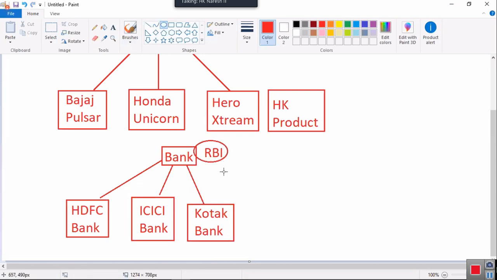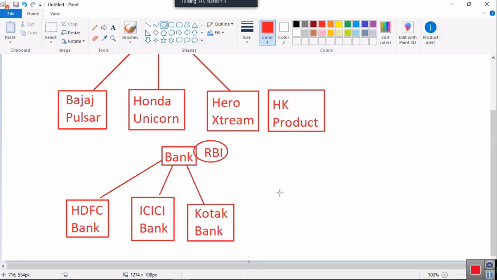Then RBI gives all the guidelines to Kotak Bank: by following these guidelines you can start the bank. After your bank is ready, let us know. Our inspection team will come and inspect whether you are following our guidelines or not. After you follow the guidelines, they will give you the approval: okay, now you can do the bank business.